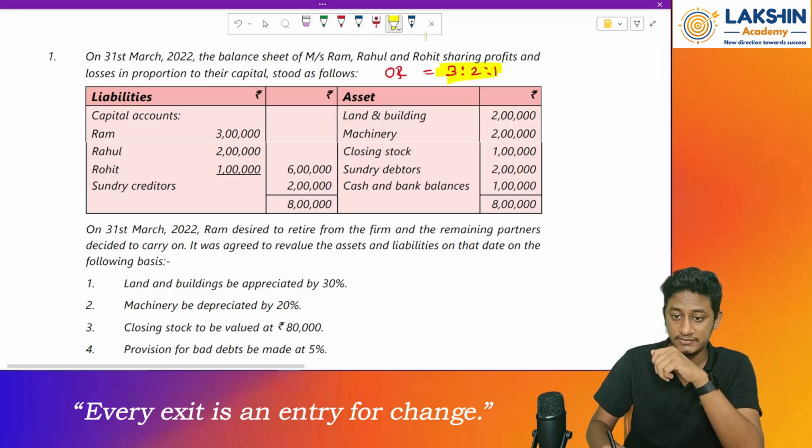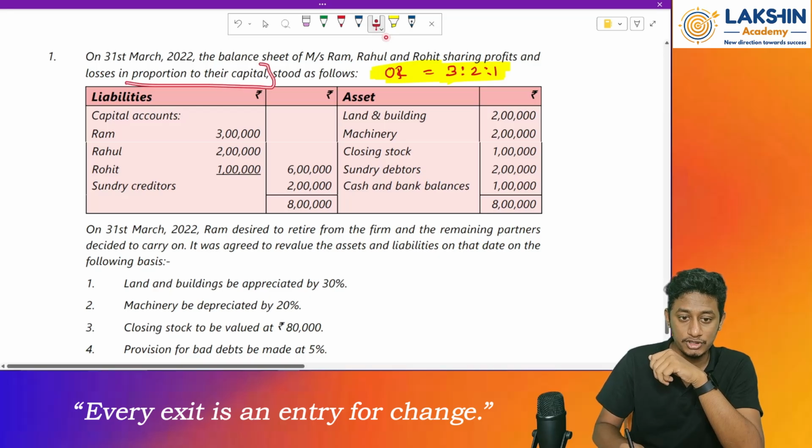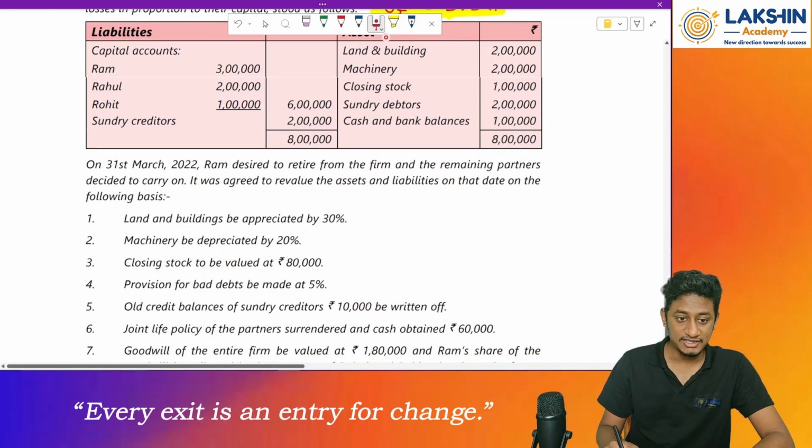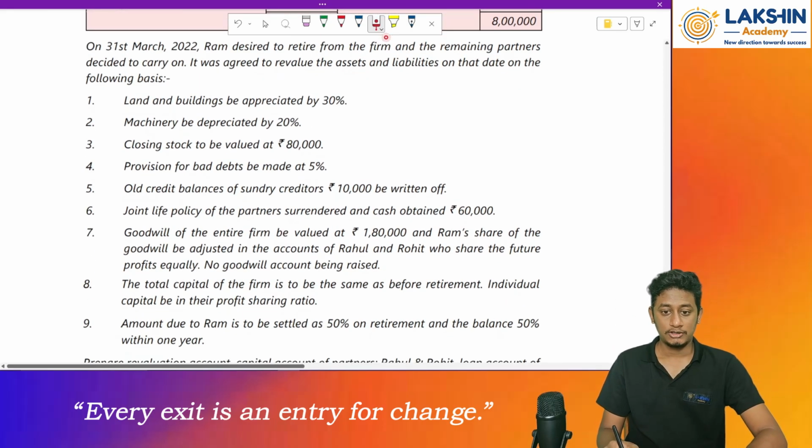I will just mark this for you. The old ratio, as per the proportion of their capital, is how much? 3 is to 2 is to 1. Now, the balance sheet is given to you. Now let's look at the entries.